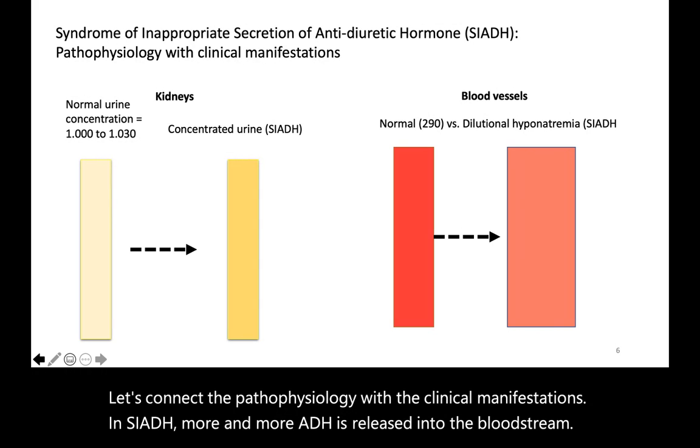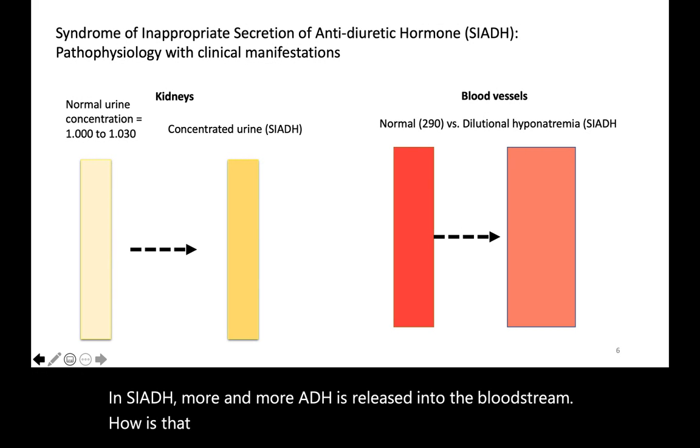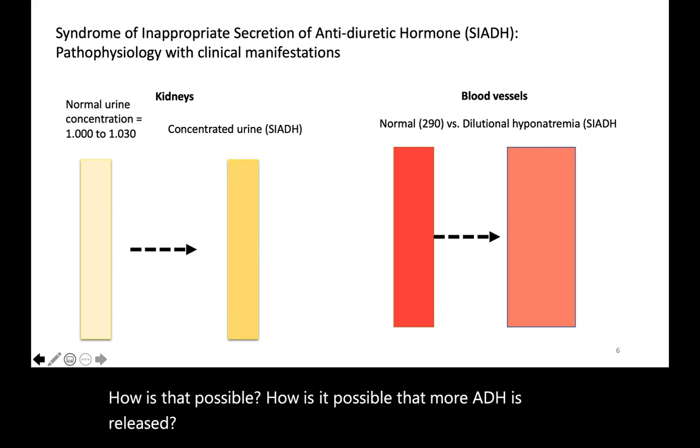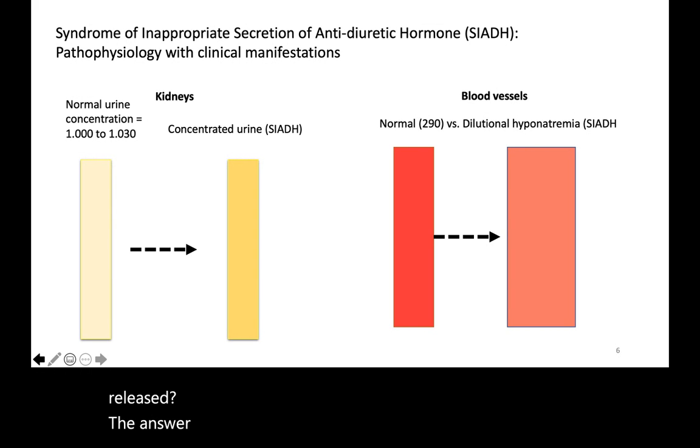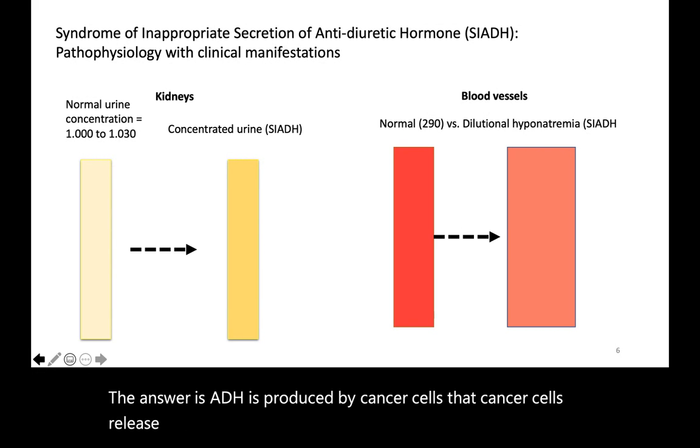How is it possible that more ADH is released? The answer is ADH is produced by cancer cells. The cancer cells release ADH. The medical term is ectopic production of ADH.